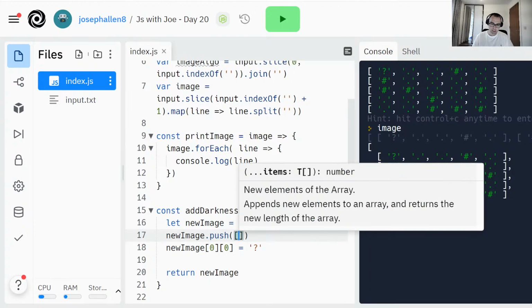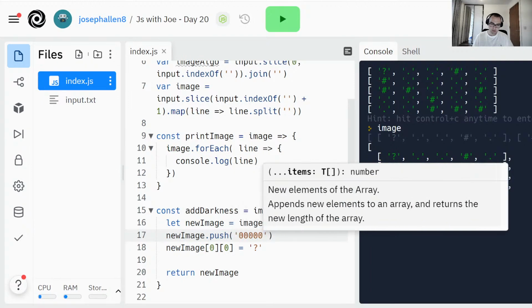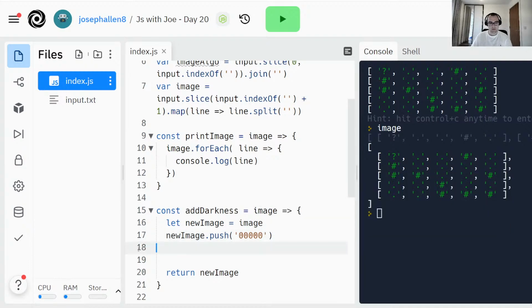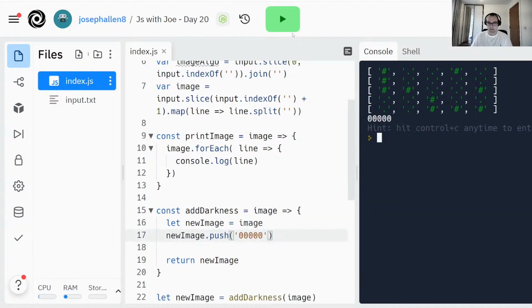That will need to push in a bunch of zeros of the same size, dot split that, so that should push a new list in there. We actually want them to be one bigger than that, so this needs to be the length of one of our lines plus one.